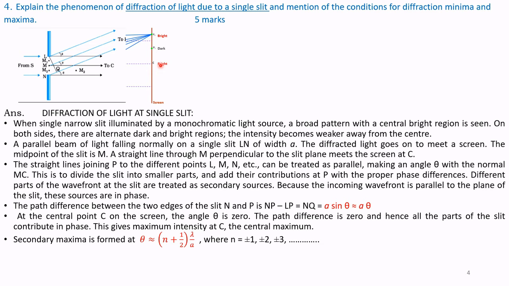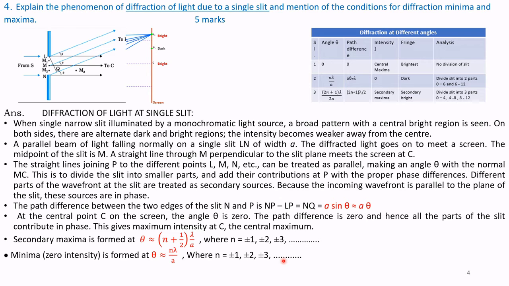Secondary maxima are formed at theta approximately equal to (n plus half) lambda by a, where n is an integer, plus or minus 1, plus or minus 2 or plus or minus 3. That means secondary maxima are also formed on either side of the central bright. Minima, that is dark, zero intensity, are formed at theta approximately equal to n lambda by a, where n equals plus or minus 1, plus or minus 2 or plus or minus 3.